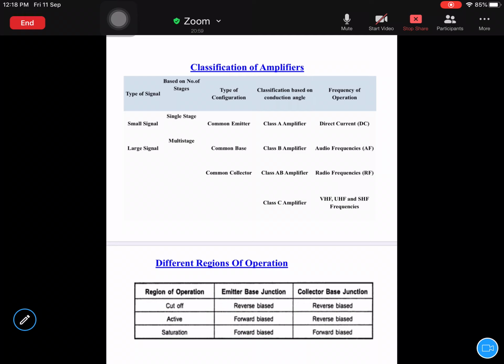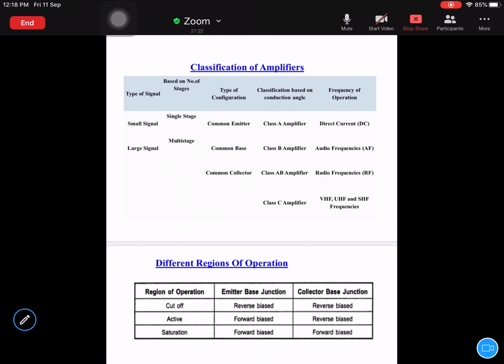Okay, this we will discuss later. There are many types actually, but here, going by the syllabus, we will mostly be dealing with four major amplifiers, which are class A, class B, class AB, and class C.